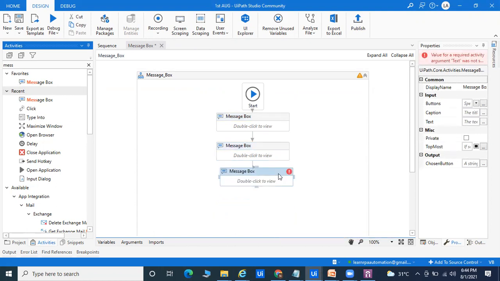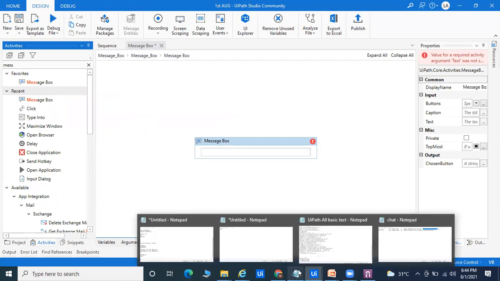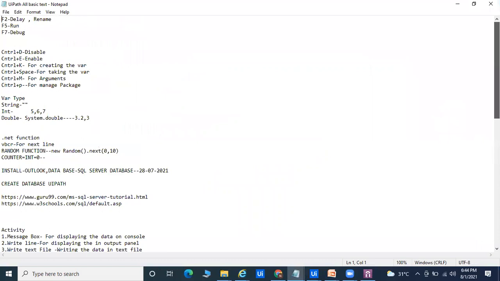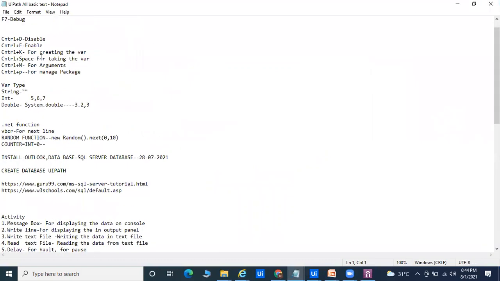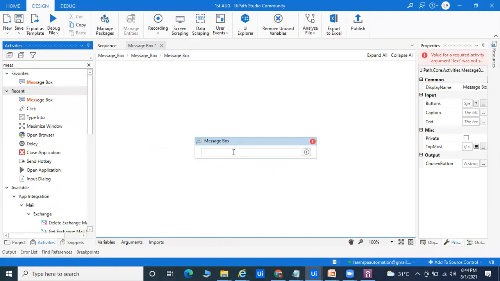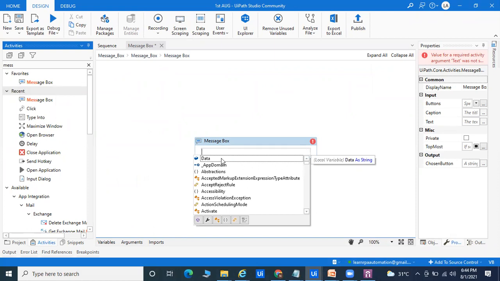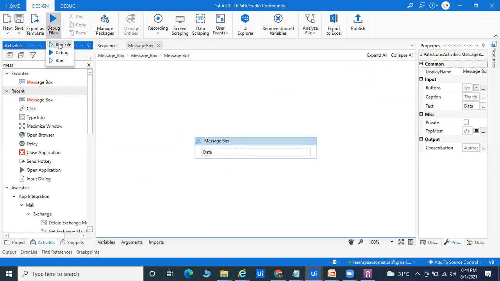Here I will go and I can pass the variable. There are lots of shortcuts, I'll provide everything, do not worry about that. Last class I provided these, like Control D, and you can see Control Space for taking the variable. The same thing here: in the message box I'm going to press Control Space for taking this variable data, and save and run this program. So automatically it will provide the data.